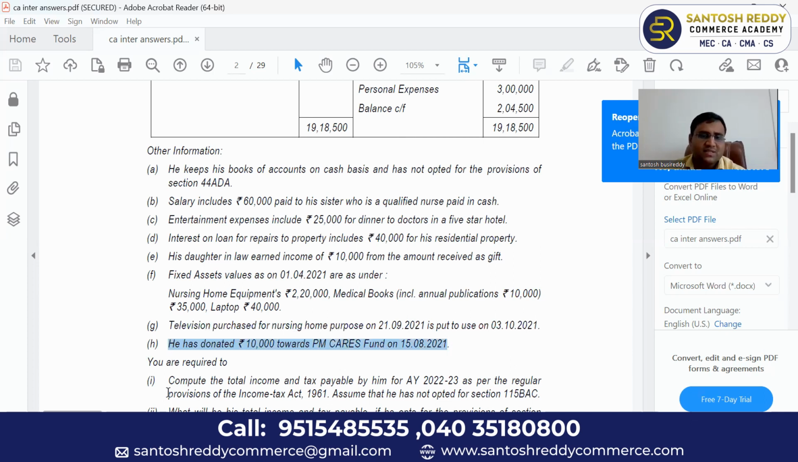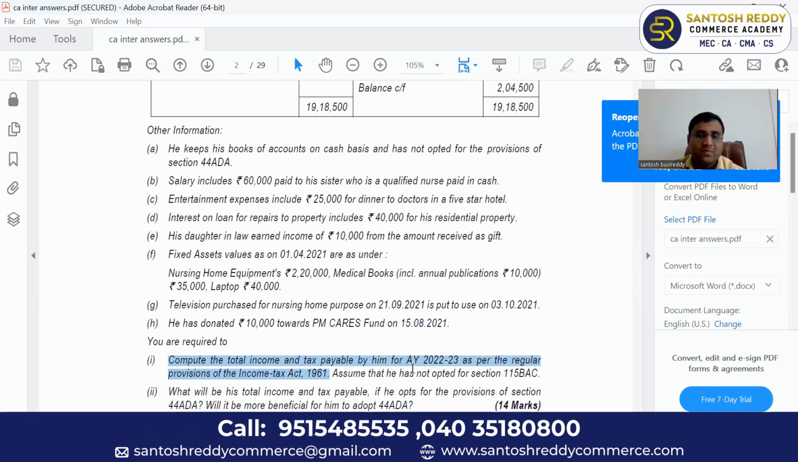So what he is asking is, you are required to compute the total income. You have to calculate the total income of that doctor, nursing home, and tax payable by him for the assessment year 2022-23. First, I repeat, for which assessment year you are looking at the provisions, that is the point you have to keep in mind. As per the regular provisions of the Income Tax Act 1961, that means he is not opting for any presumptive income, no section 44ADA, calculate normally. Clear? Assume that he has not opted for section 115BAC.